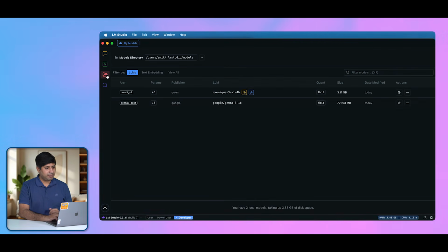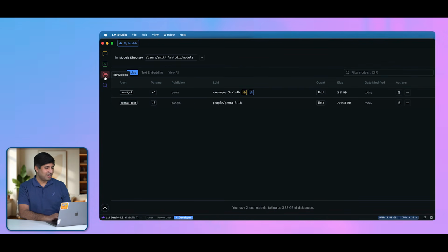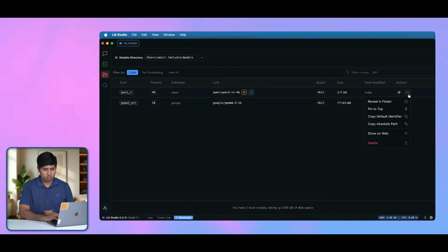Okay, now there's one more option that I want to show you, and that is this particular folder. So let's say that you have a lot of models installed, and now you want to manage them. How do you do that? You come to this particular folder, and you will see all of the models that you have installed. What is their size, when you installed them, when you modified them, and if you want to manage or remove them, if you want to delete them, you can delete them.